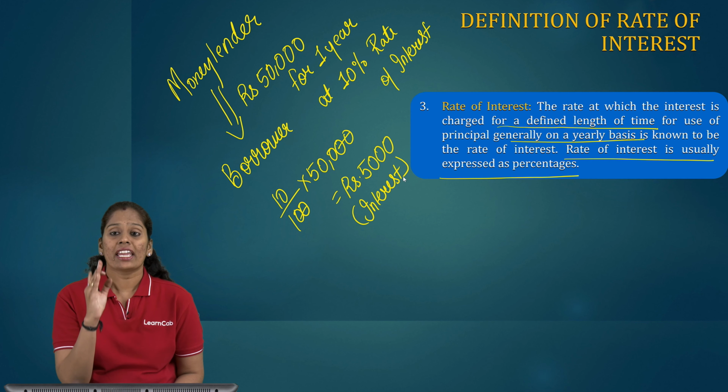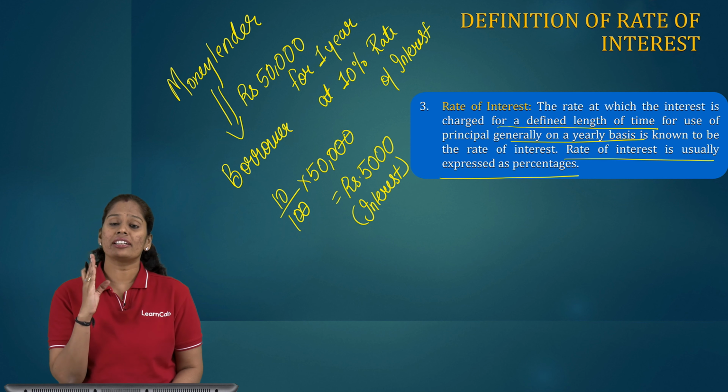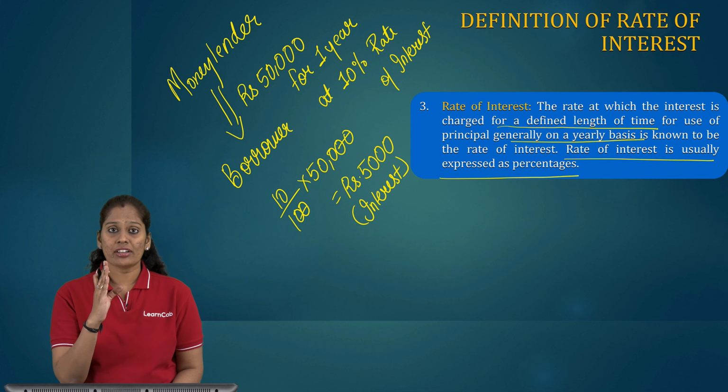So the rate at which the interest is charged for a defined length of time for use of principal, generally on a yearly basis, is known to be the rate of interest. Rate of interest is usually expressed as a percentage.